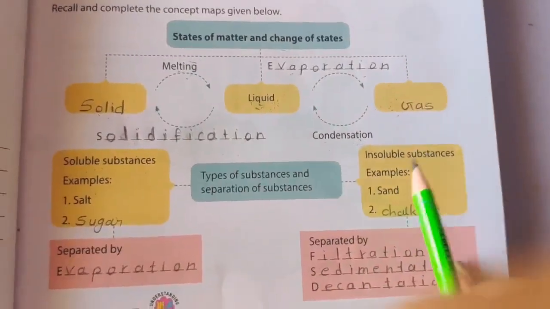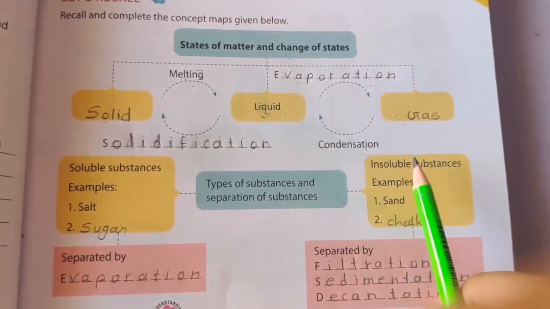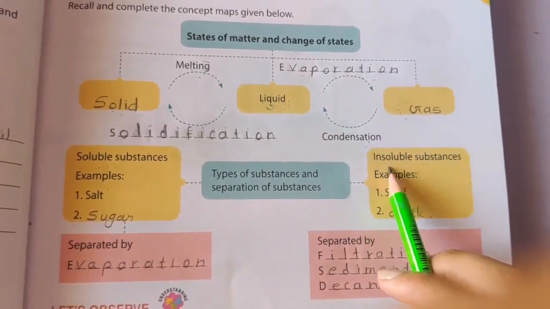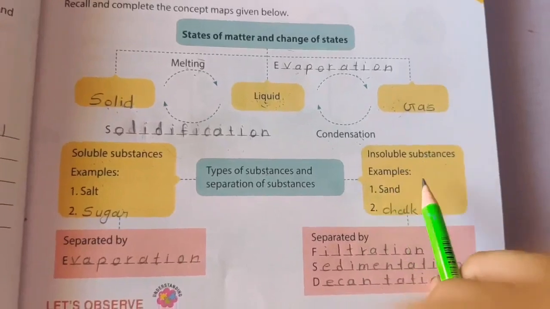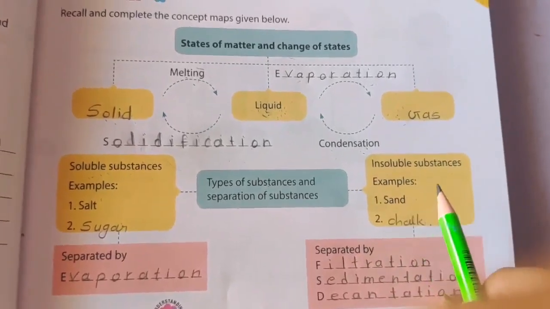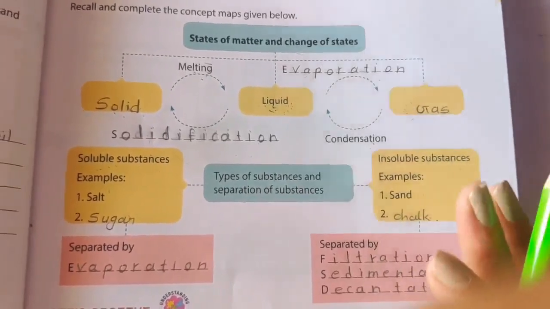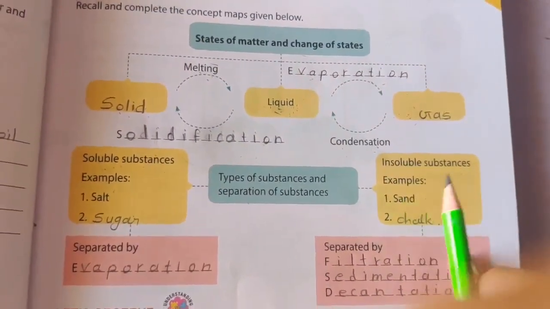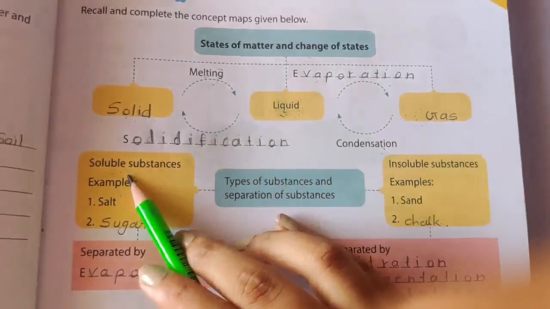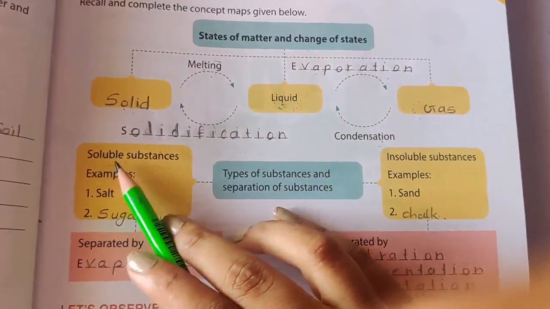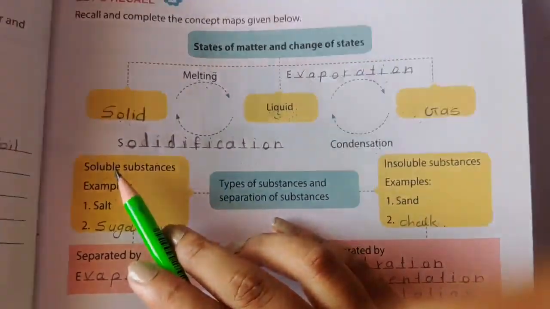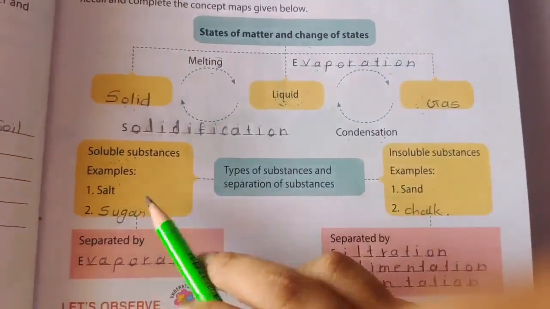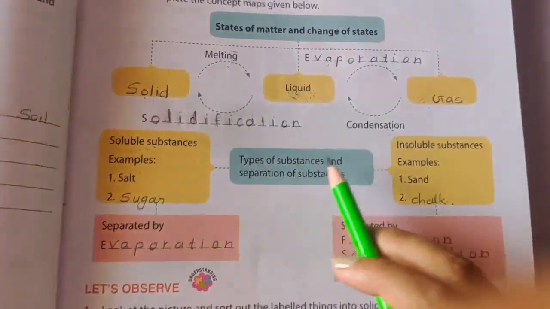And what are the insoluble substances? So the substances that are not dissolved completely in water are called insoluble substances. For example, sand and chalk. Now these both things cannot dissolve completely in water. That is why they both are the examples of insoluble substances. Okay? So soluble substances means what? The substances that completely dissolve in the water. Okay? And there are the examples of it.